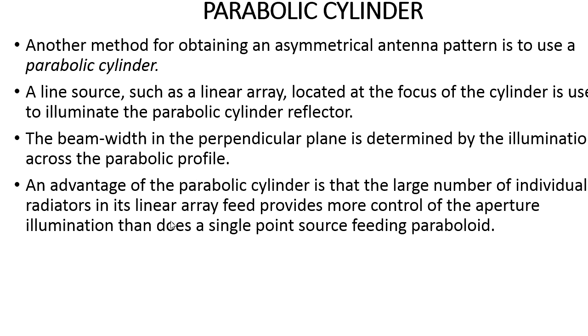The advantage of the parabolic cylinder is that it has a large number of individual radiators in its linear array that provide more control of the aperture.